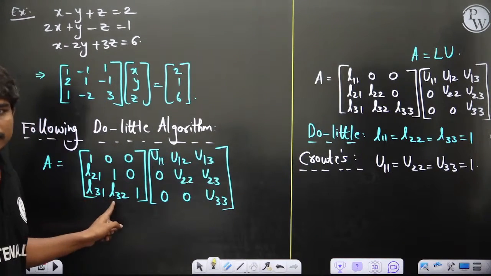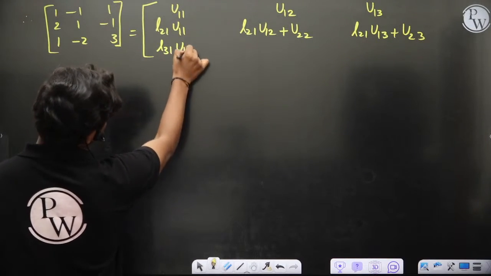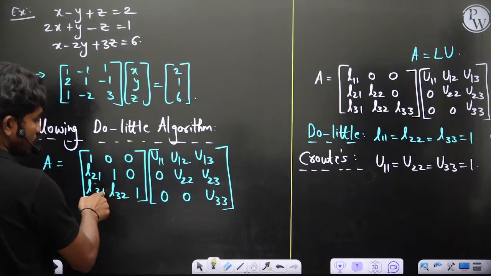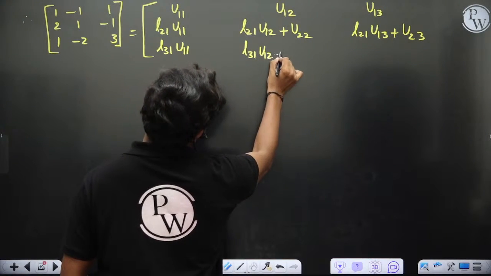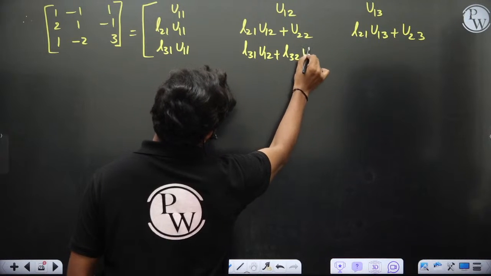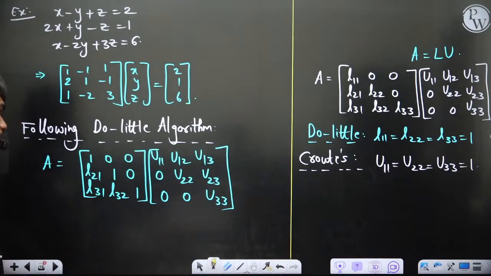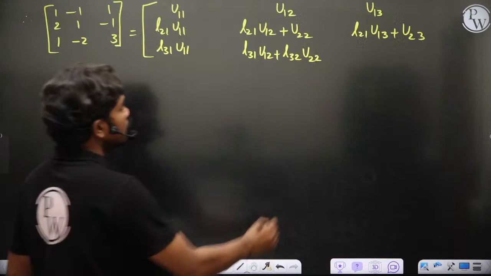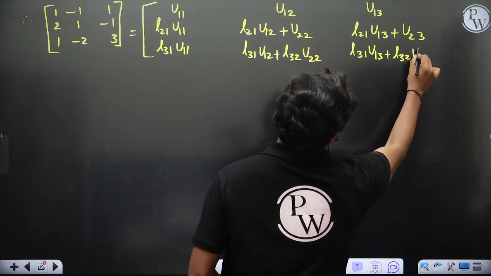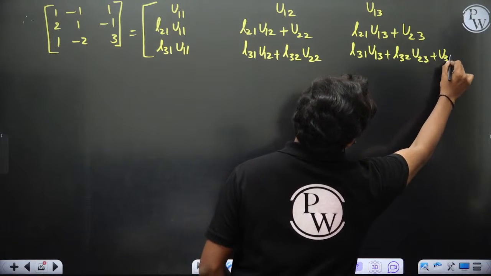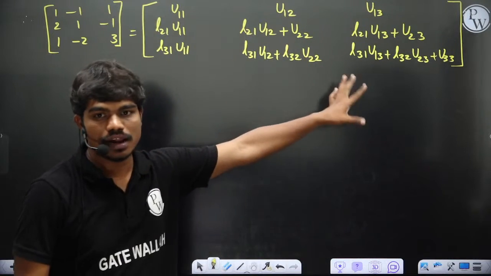Then L31 into U11. After that, L31 U12 plus L32 U22, this is what you will get, because L32 into U22 plus 1 into 0 gives 0. Then for the last element you have L31 U13 plus L32 U23 plus U33. This is how you have the multiplication of L and U.